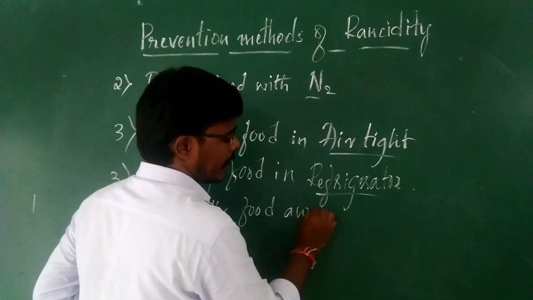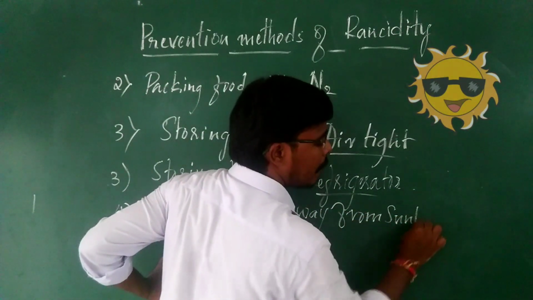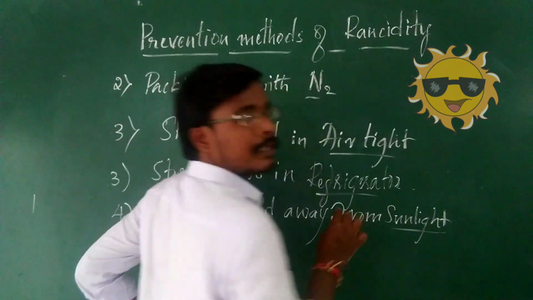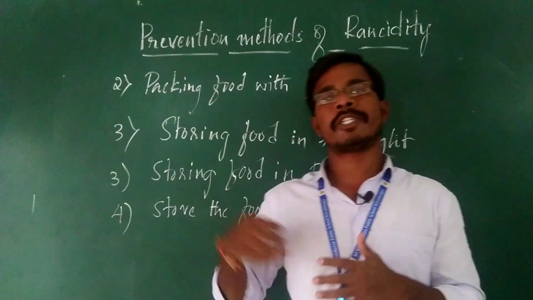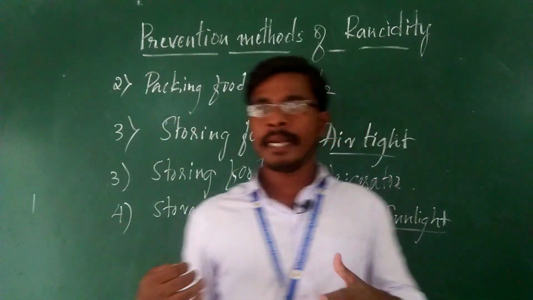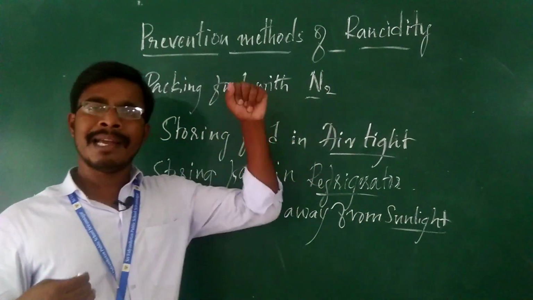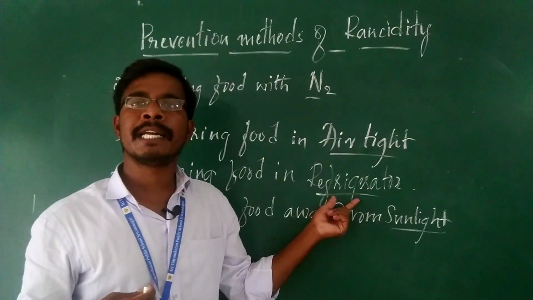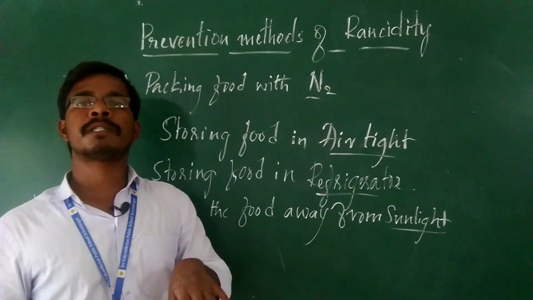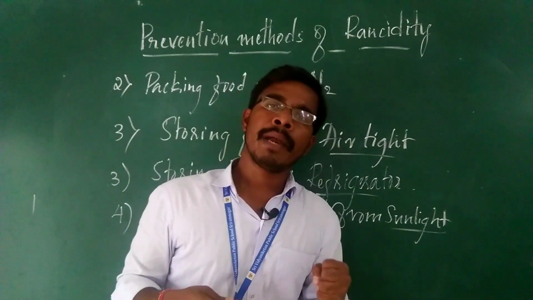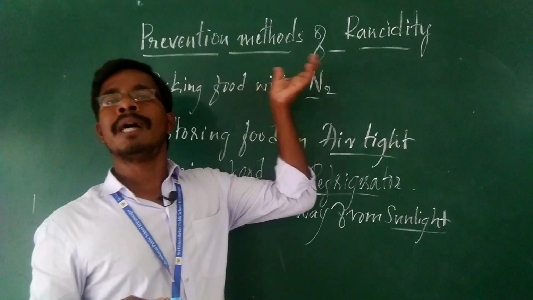away from the sunlight. You are going to store the food away from sunlight. Then what happens? If the sunlight is present, then the temperature increases, and the oxidation process will be much faster. If it is away from the sunlight, again same thing as I said for the refrigerator, the temperature will be less. When the temperature is less, the process of oxidation also becomes less, a slowdown of oxidation. By that we can control rancidity.